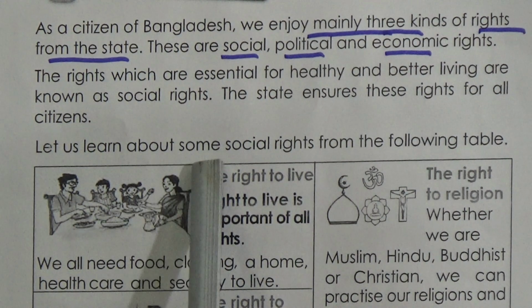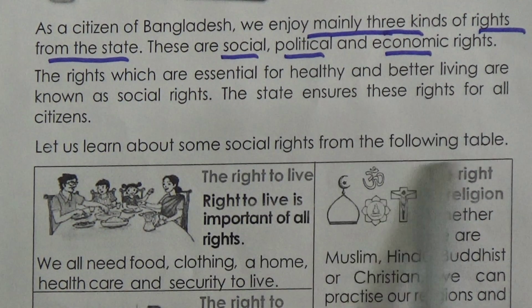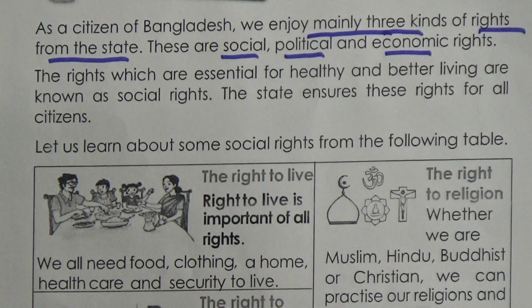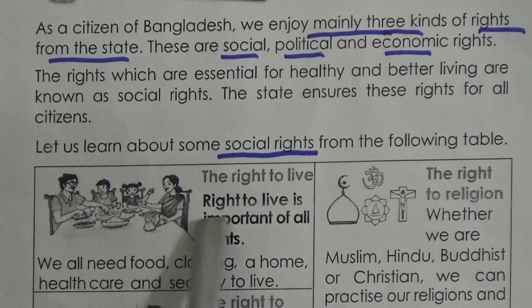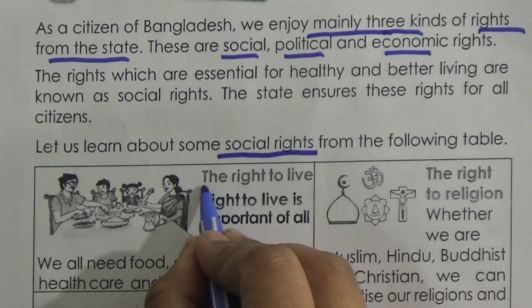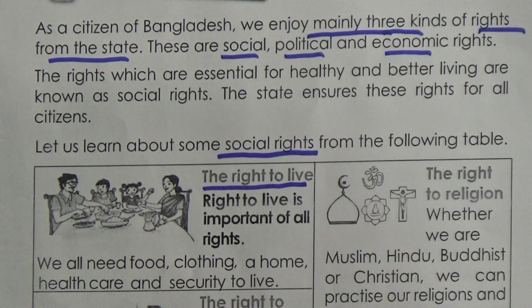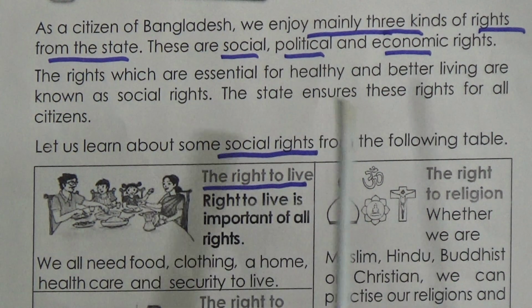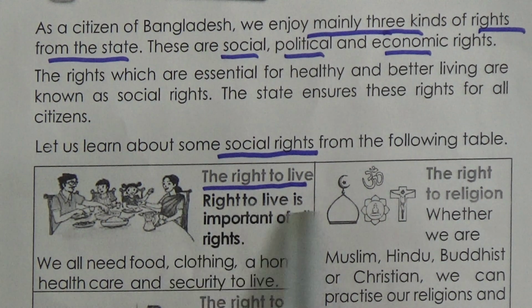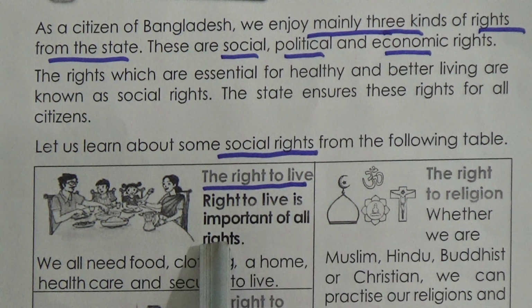Let us learn about some social rights from the following table. In this table, there is an explanation about social rights. Our first social right is the right to live. This is our first social right, the right to live. The right to live is the most important of all rights. So the right to live is very important for all life.